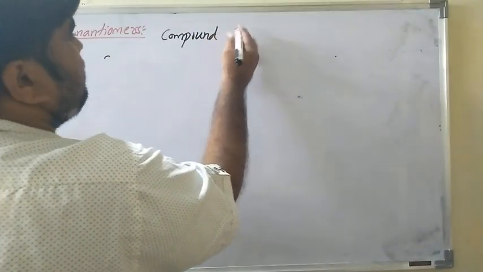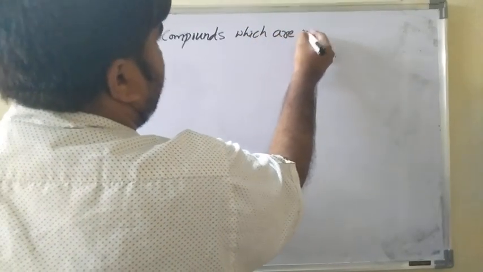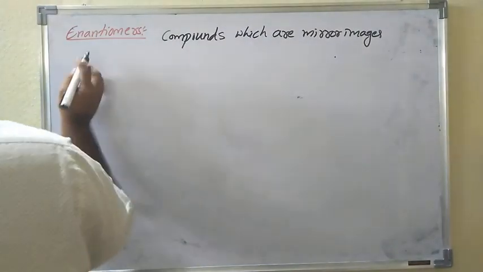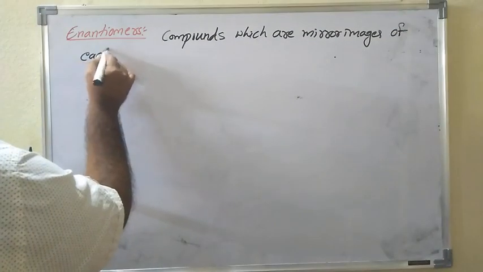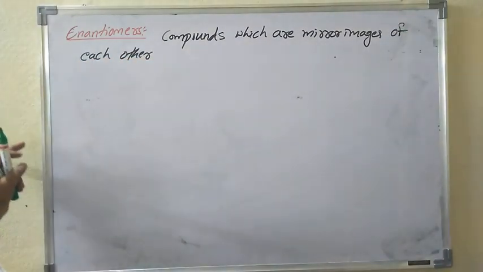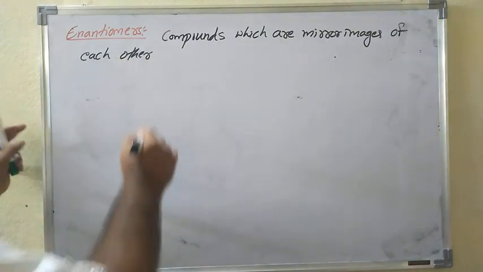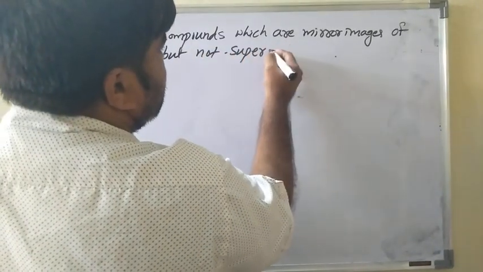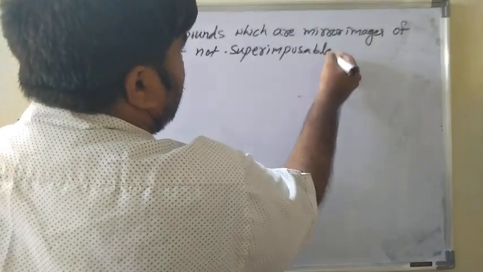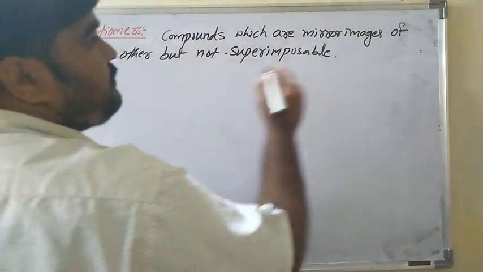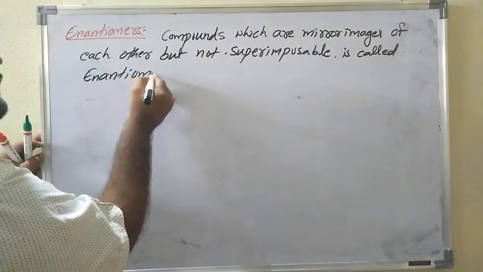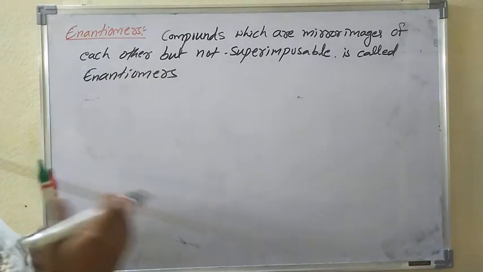Compounds which are mirror images of each other but not superimposable are called enantiomers.